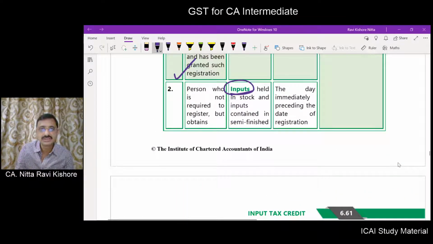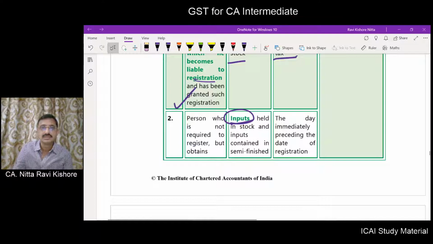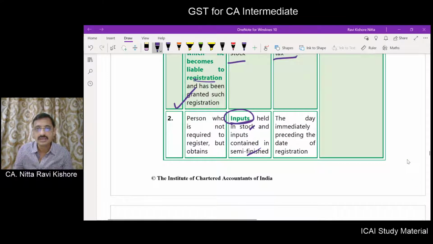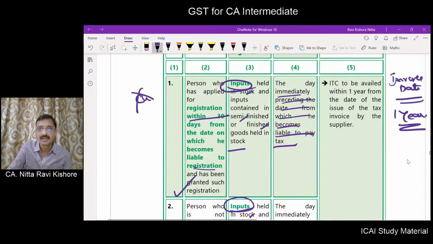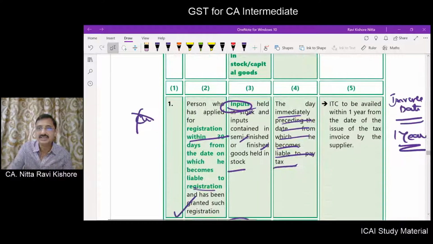Only inputs. Here also only inputs. Capital goods is not there. Inputs held in stock contained in semi-finished goods or finished goods held as stock in trade on the date immediately preceding the date of registration. Okay. Within 1 year, he has to take the input credit.